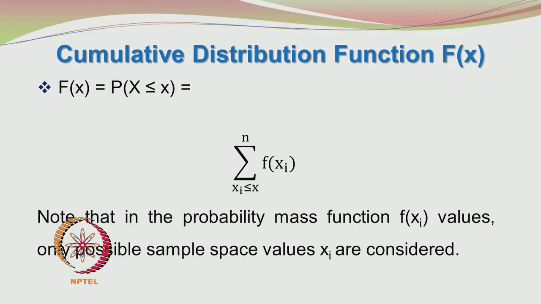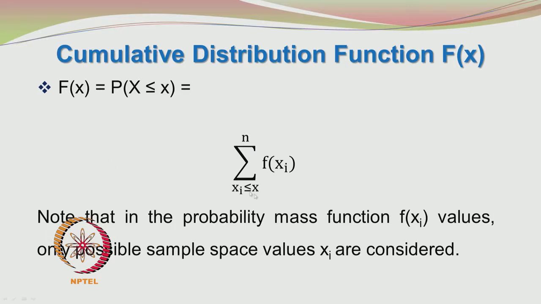Next, we come to another interesting and important function, the cumulative distribution function, capital F of x, and that is given by F of x is equal to probability of X less than or equal to x. What is the probability that the random variable takes any value which is less than or equal to x? That is the cumulative distribution function and that is written as sigma over xi less than or equal to x up to n of f of xi.